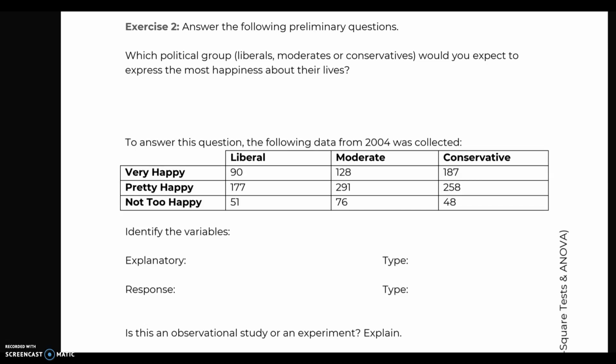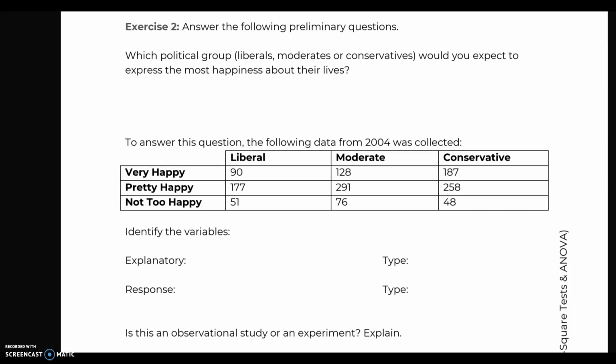We're going to go over exercise 2, which is our last example. Over here, we're looking at which political party you would expect to express the most happiness about their life. We have a list from 2004, with the categories being the happiness levels: very happy, pretty happy, not too happy. And then we have the political parties: liberal, moderate, and conservative, or rather the direction.